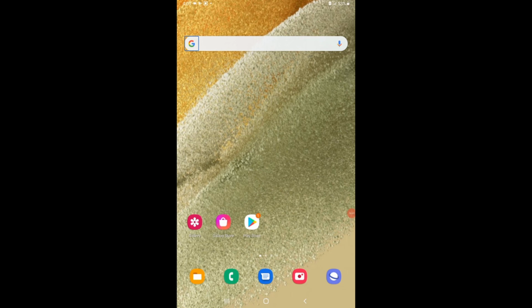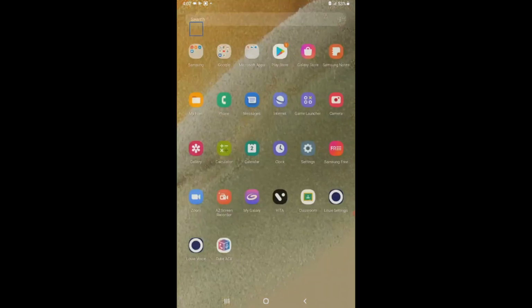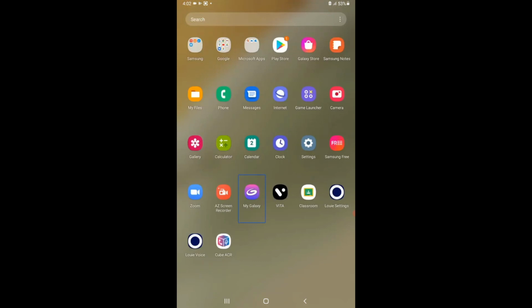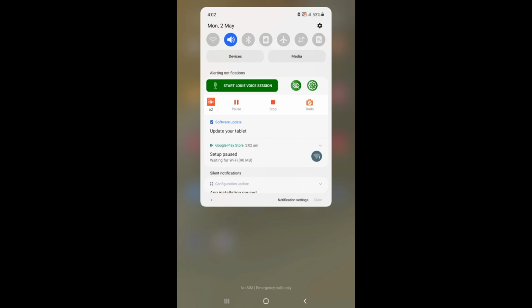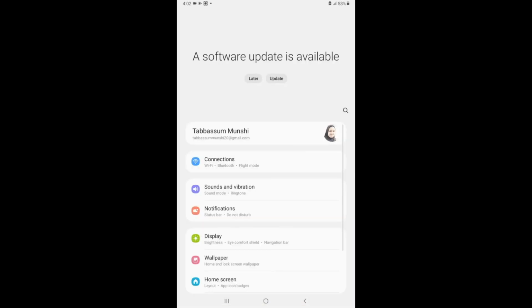Let's see that. I'll go to my apps list, app screen. Louie voice, Louie settings. Double tap to activate. Then I go to settings and then go to accessibility.